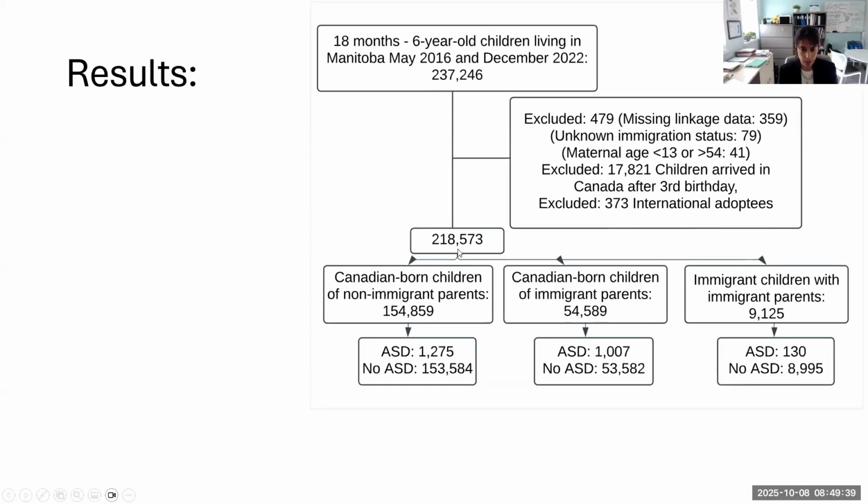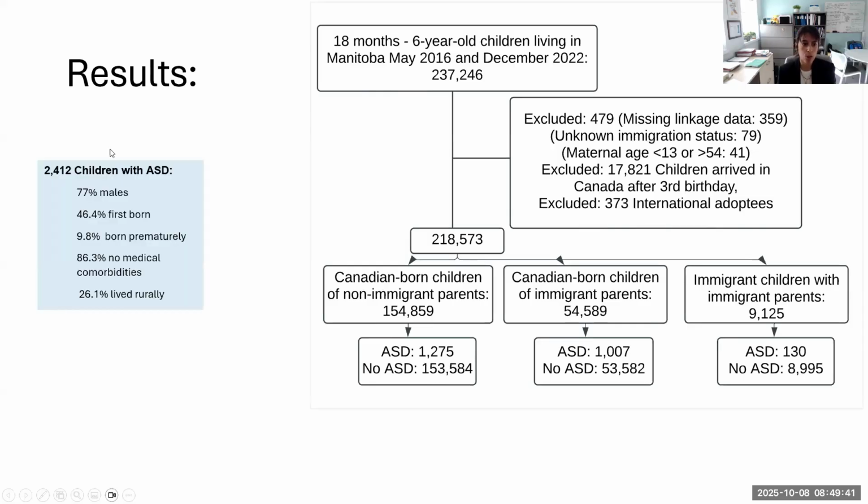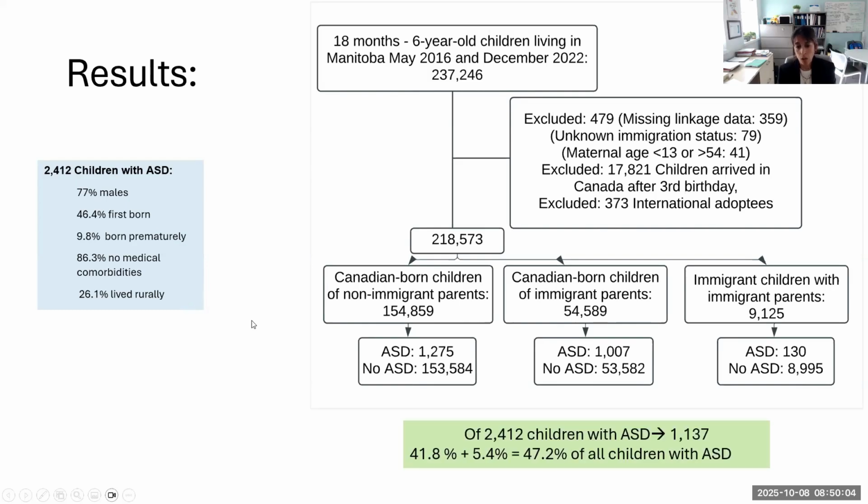So we included a significant number of children, out of which a total of 2,412 children were diagnosed with autism. Of those children, about 3/4 were male, a little bit less than half were firstborn, about 10% were born prematurely. The significant majority actually didn't have any significant medical comorbidities, and about 1/4 of them lived rurally.